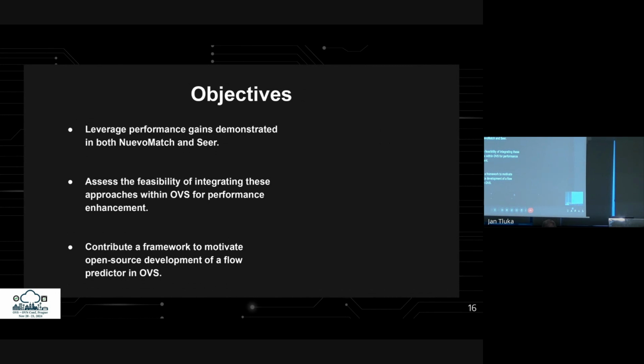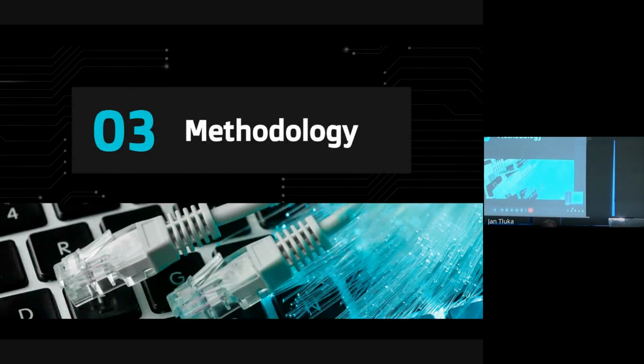The goal is to assess how feasible it is to bring these advanced approaches, like future-aware caching, into OVS to potentially boost its performance. Beyond that, the project also aims to contribute a framework that encourages open-source collaboration on developing a flow predictor for OVS, creating a motivational foundation for ongoing and future improvement and innovation in the open source community. Now let's look at the methodology used to benchmark OVS.